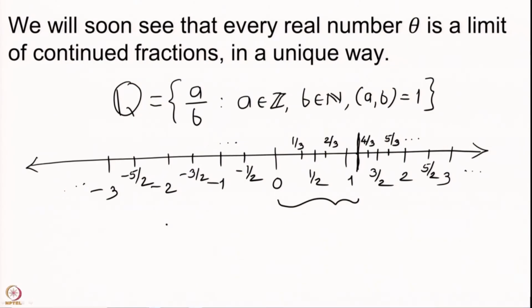And it is clear that any real number is always a limit of rational numbers. This is expressed by saying that the set of rational numbers is dense in the set of real numbers. There are many ways to obtain the sequence of rational numbers converging to a given real number. What you can do is that first of all you can look at all integers. Now, the distance between any two consecutive integers is equal to 1, and your real number theta has to belong to some such pair of consecutive integers.